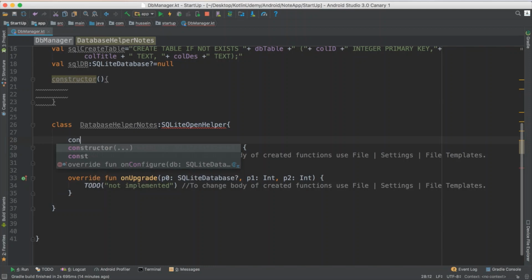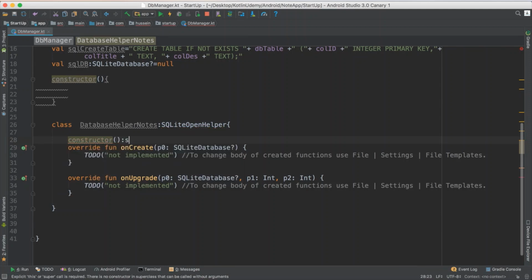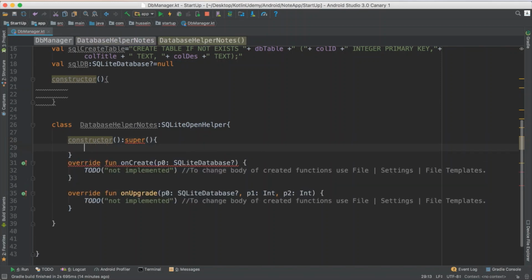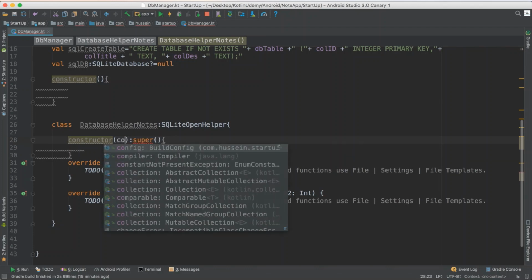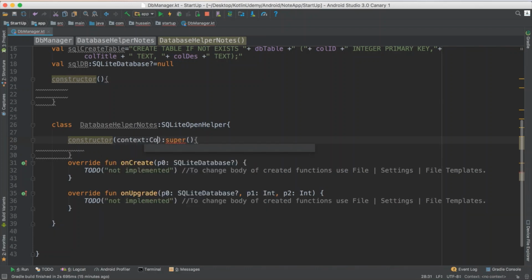For sure, I have to have the constructor, and I'm also calling the super constructor, which hopefully doesn't take any input parameters. No, it does take. So for my constructor, for now, I just send nothing. If you want to send information, you could, but for now I don't have anything to send. The super class will take parameters. First of all, it takes the context. So make sure you receive the context here, as an input named context.